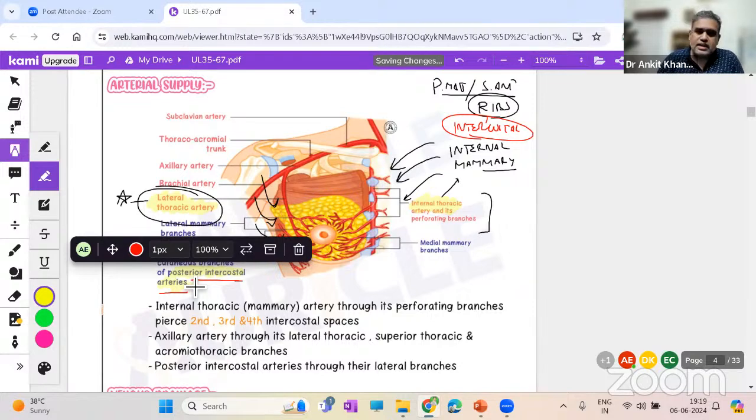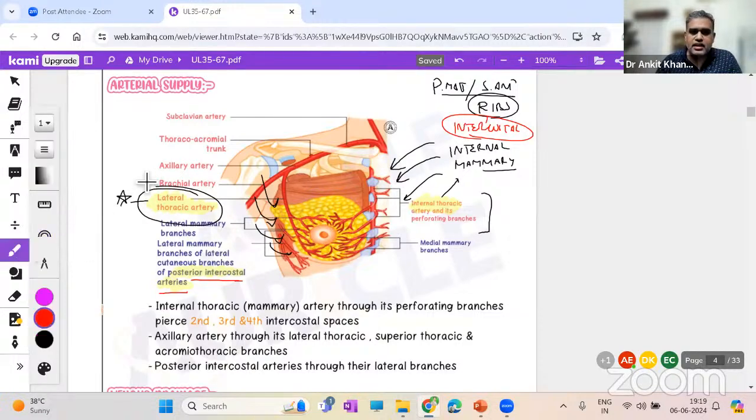So no need to cram, guys. Just understand where the artery is coming from. For the branches, do please remember that lateral thoracic artery is a branch of axillary artery, which we will see more. Internal thoracic artery is a branch of subclavian artery. Let me write over here. It's a branch of subclavian artery.